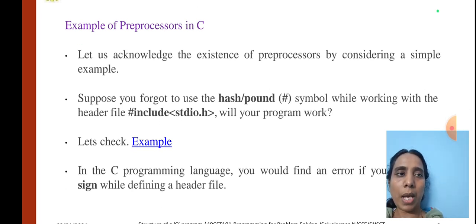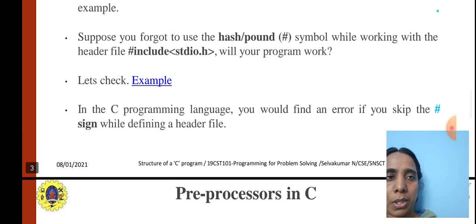Preprocessor: if you forgot the hash or pound symbol while working with the header file, will your program work? Let's check an example. In a C program, find the error if you skip the hash while defining the header file.